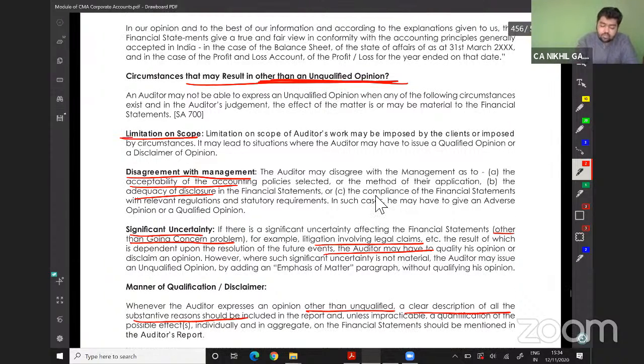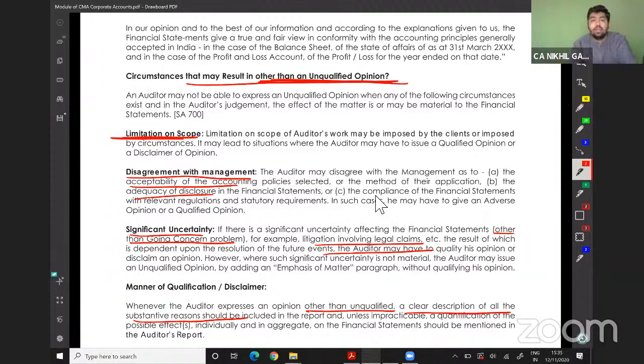They have limited my scope. I should do 10 things, but they are saying, don't do 10 things, do only 3 things. How can I give an opinion on everything in the financial statement? I am saying my financial statement is true and fair. They are saying you can only check the asset side, don't check the liability side, nor any profit and loss account. Only check the asset side and give your opinion. My scope has been limited or restricted, so I can't give an unqualified opinion.